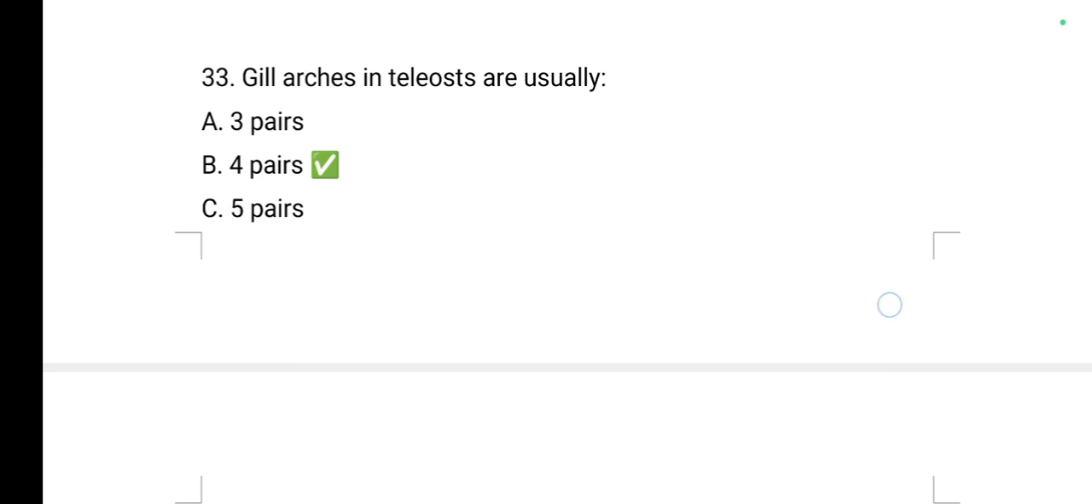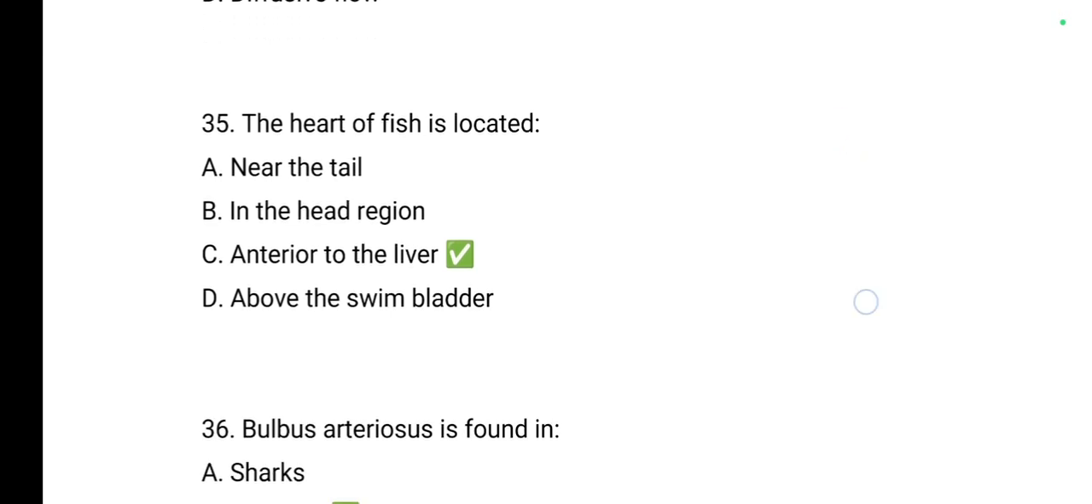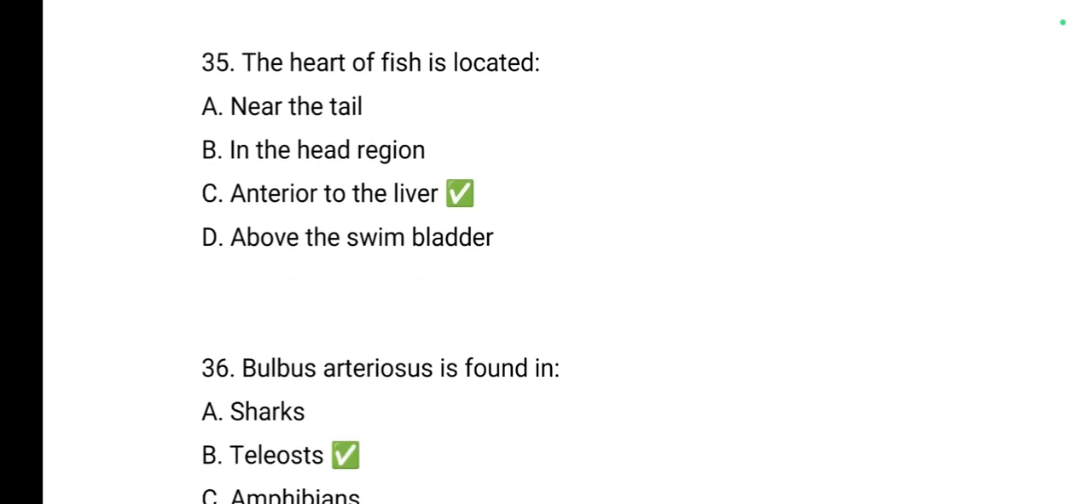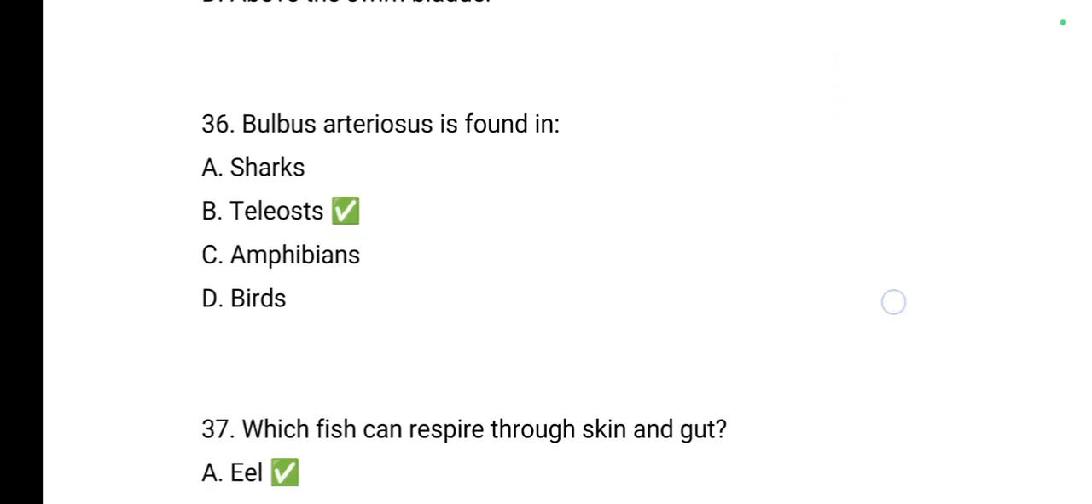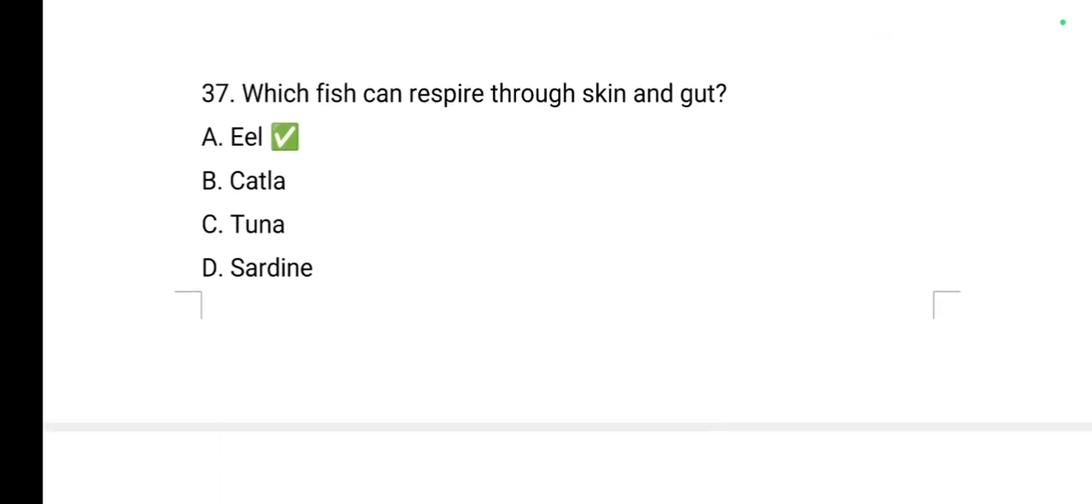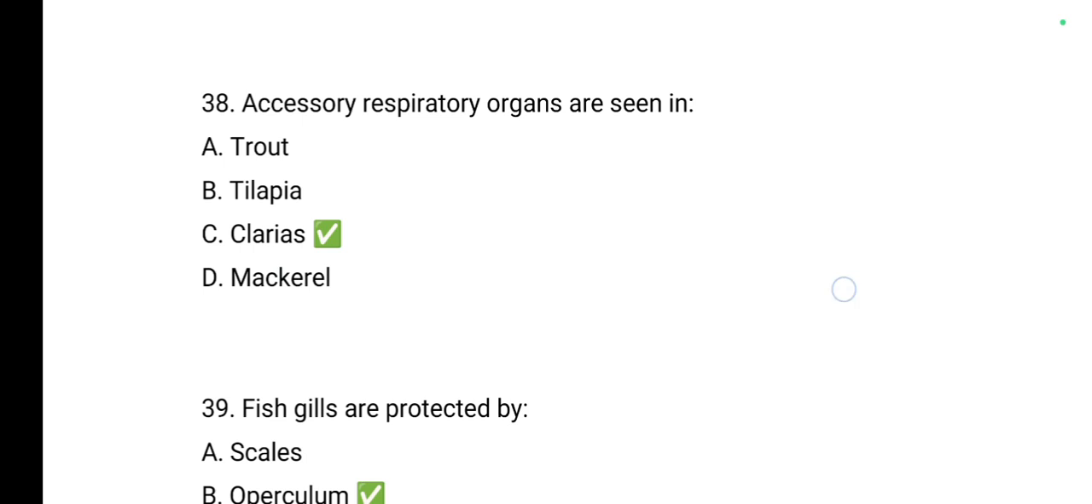Gill arches in teleost are usually 4 pairs. Oxygen exchange in gills follows counter current flow. Heart of fish is located anterior to the liver. Bulbus arteriosus is found in teleost. Which fish can respire through skin and gut? Eel. Accessory respiratory organs are seen in the case of Clarias, that is catfishes.